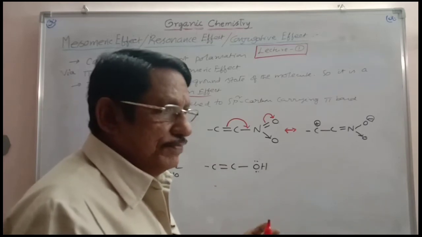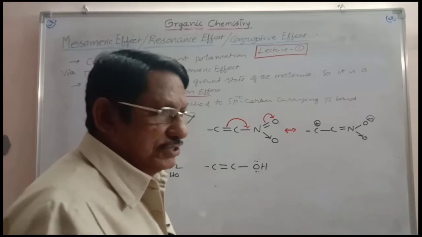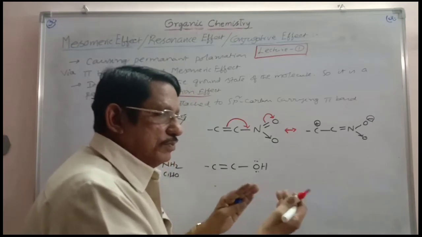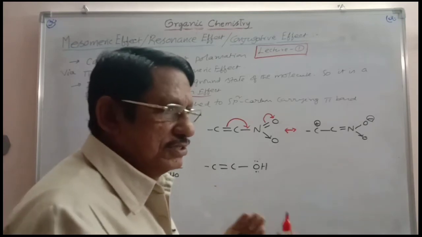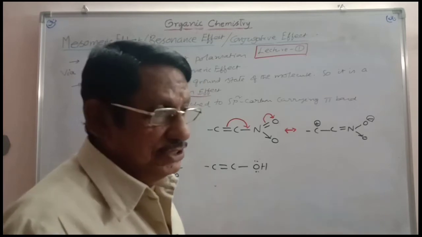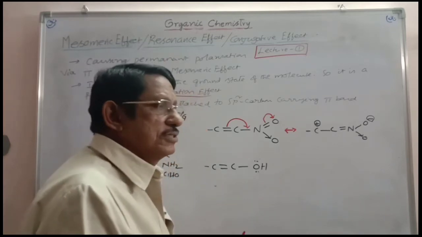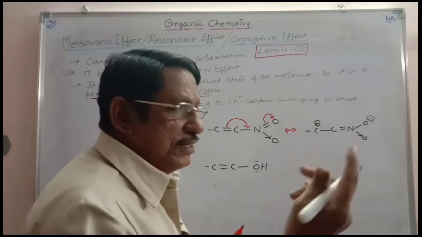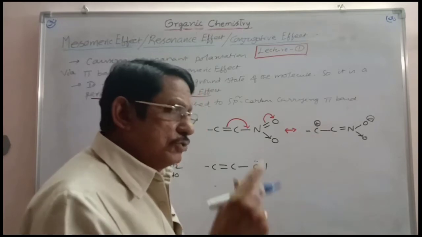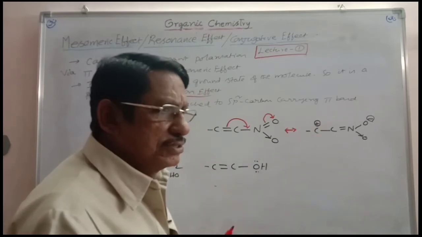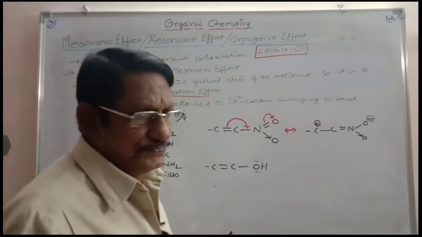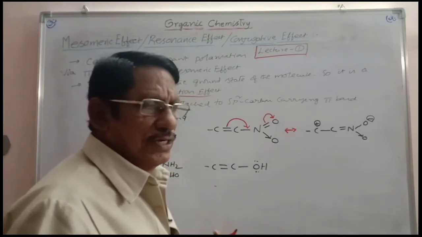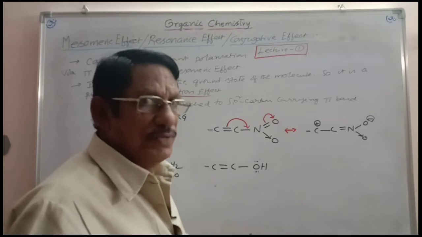Pi to pi, pi to lone pair, pi to positive charge, pi to negative charge, pi to an odd-electron containing atom: all these are conjugations. In that way, you can take the conjugation with a pi bond. In all these cases, we can show the mesomeric effect.